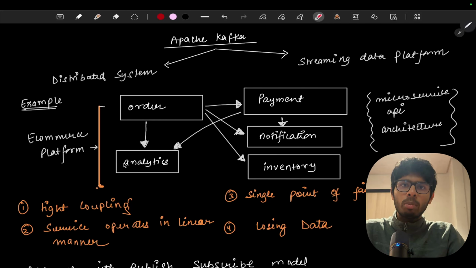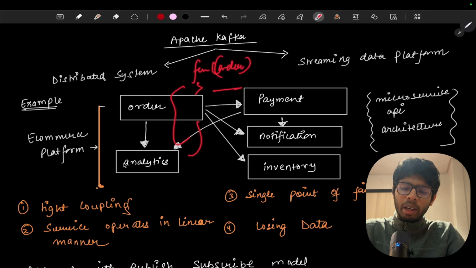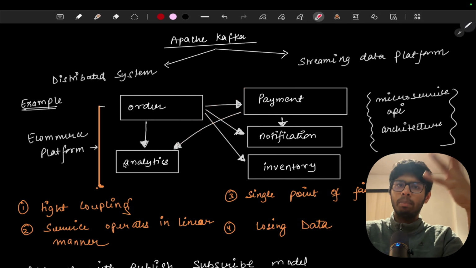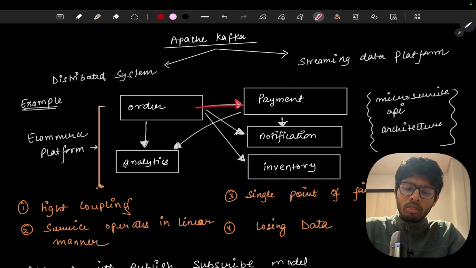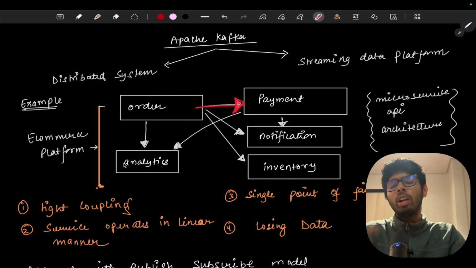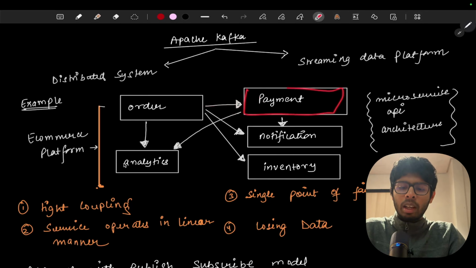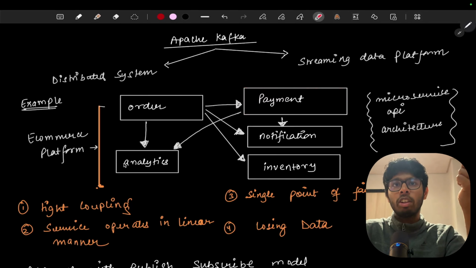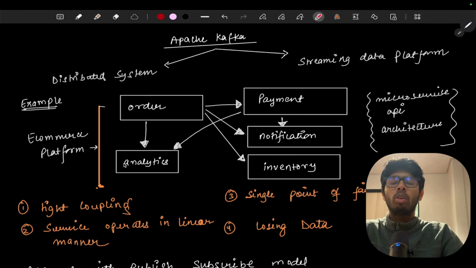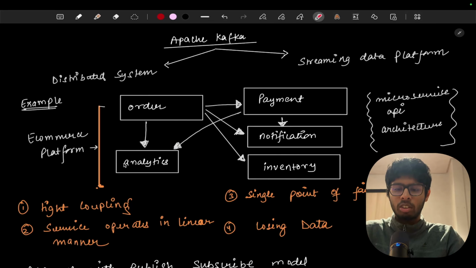If we talk about the function, the order function will first create some entries in the order service, and after that call the payment service, and whenever the payment is completed we will say the order has been completed. So the order service will call an API of the payment service, and it will wait. The order service will wait until the payment service responds. So let's say the payment service has responded that the payment has been successful.